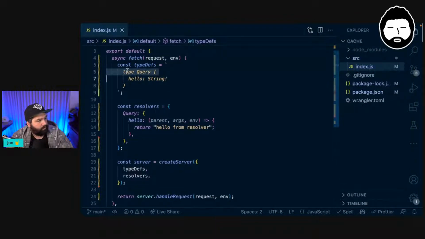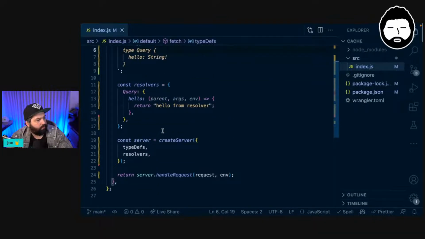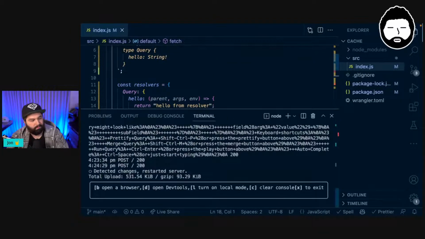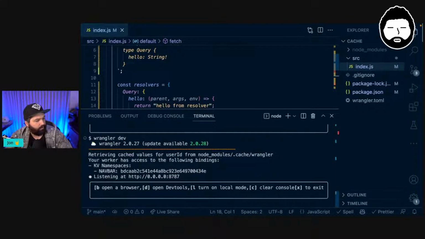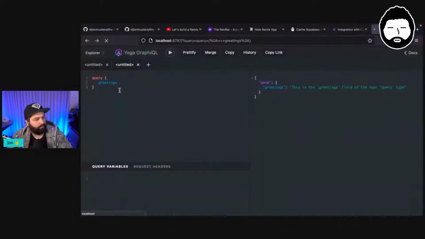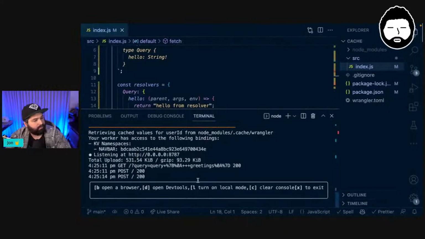But what has happened? Type query, hello, returning a string, resolvers, all good, rerun our server, and head over here, refresh. And then if we send that again, that's what we're getting back. Okay, so it hasn't read in.